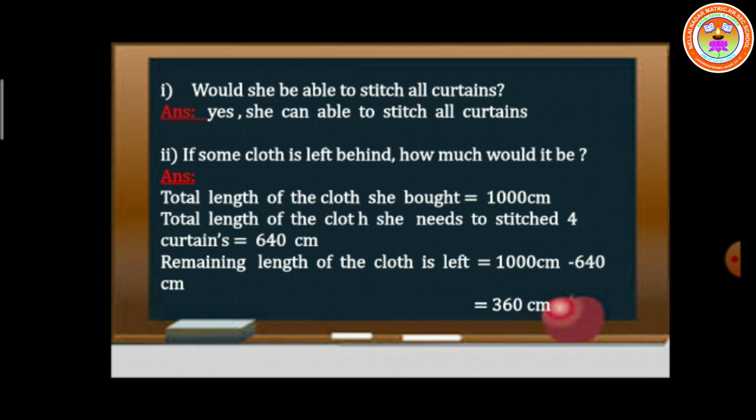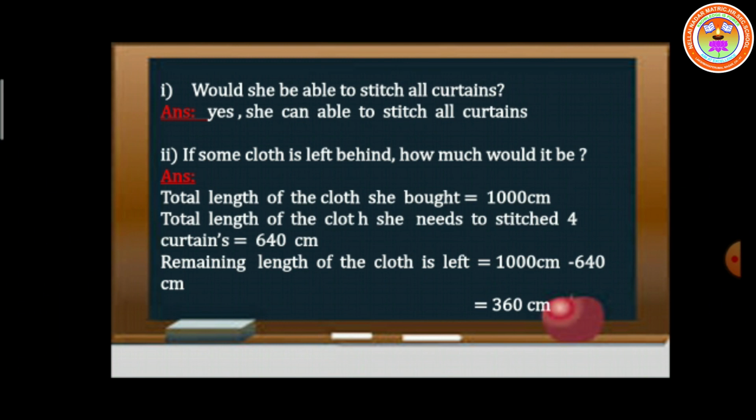Second question: if some cloth is left behind, what is the length of the cloth? How do we find this? See, in step 3 we wrote the total length of the cloth she bought, and the length of cloth she needs to stitch 4 curtains is 640. So if some cloth is left, automatically we have to do subtraction.